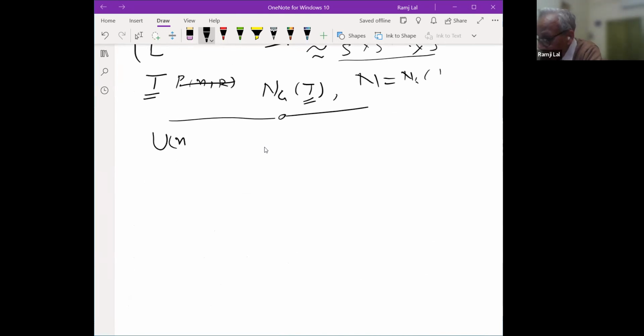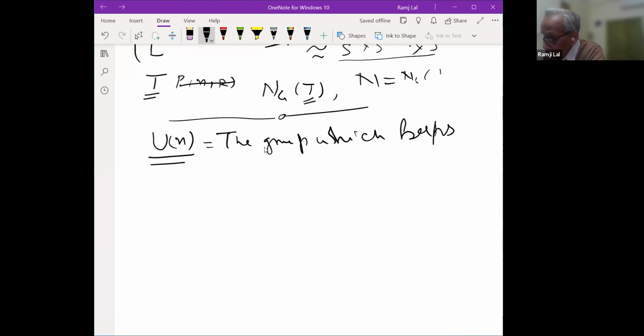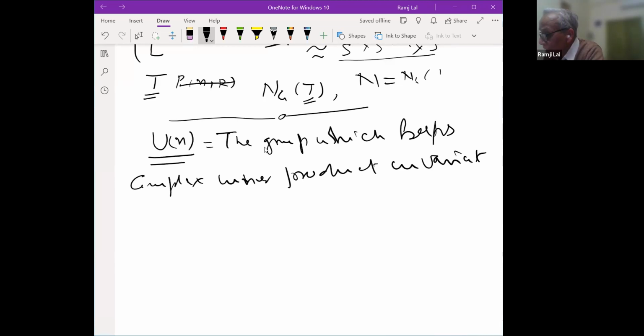What is the unitary group? This is the group which keeps the complex inner product invariant.